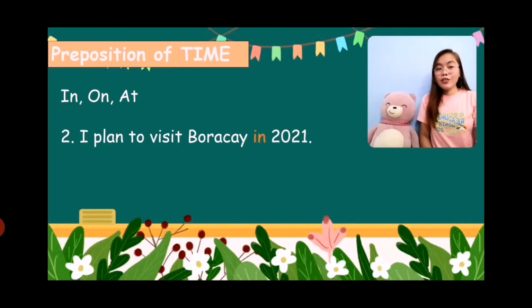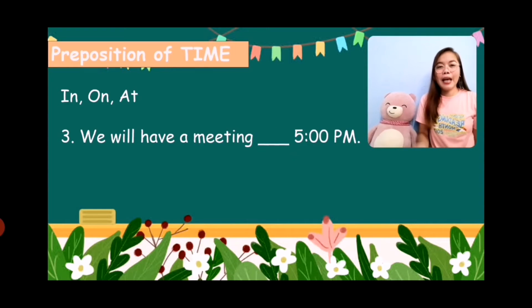Correct. We need to use the preposition in. I plan to visit Boracay in 2021. And here is the last example for the preposition of time. We will have a meeting blank 5 p.m. We have an exact time, a specific time, which is 5 p.m.